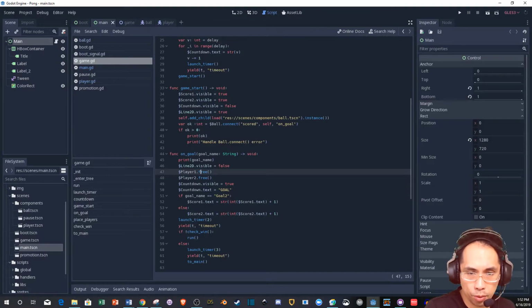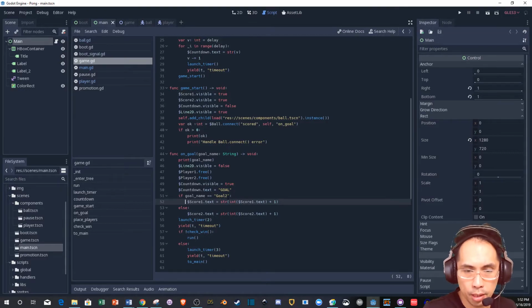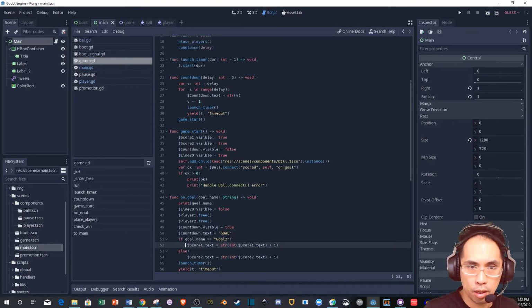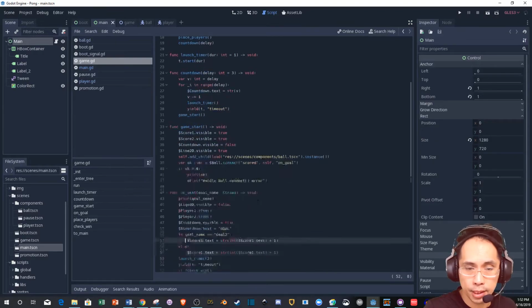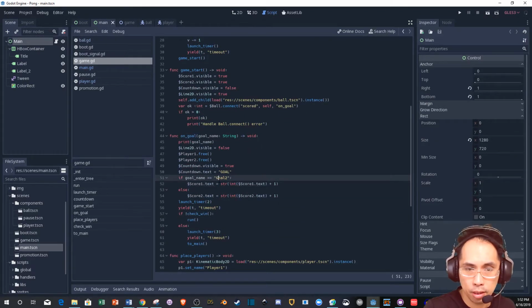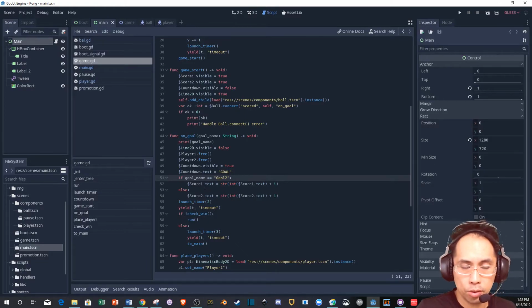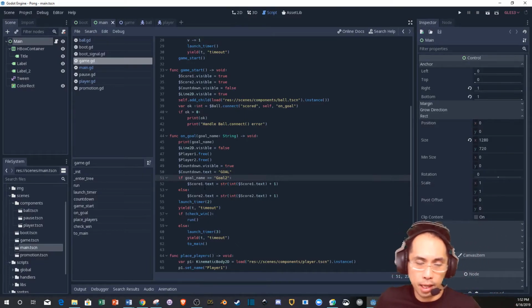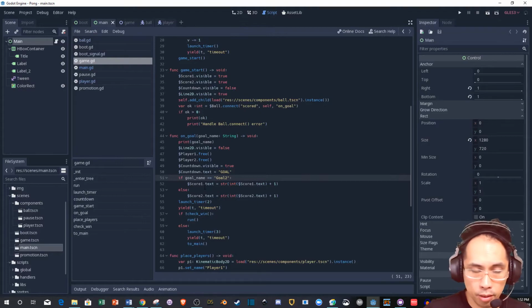Goal, if scores, yeah, right, +1, show score, right? Else score 2, text +1. All right, so I guess this is related to the goals? Goal name, goal 2. I don't see goal 1. So this sets up how the scoring is done? Okay, that looks to be the case. If goal name is goal 2, score 1. Else score 2, text. Okay, all right.